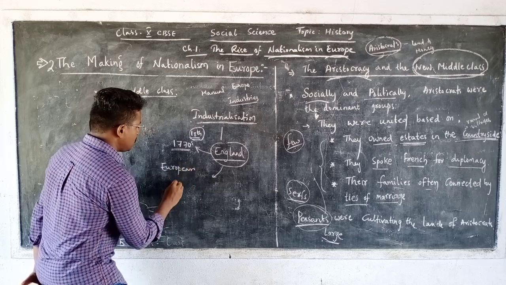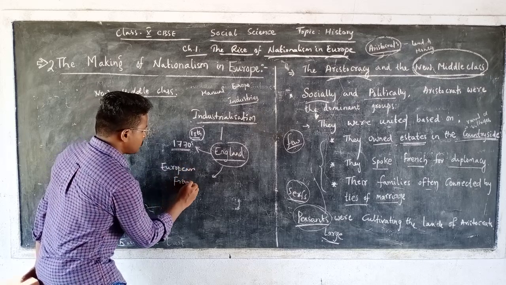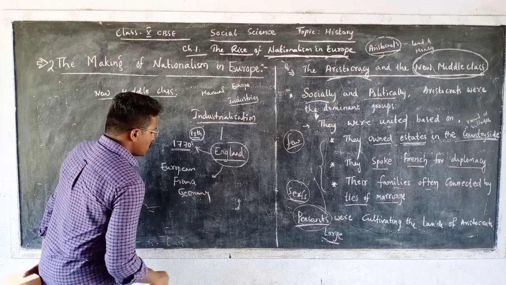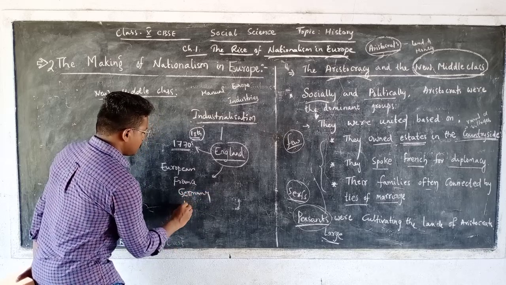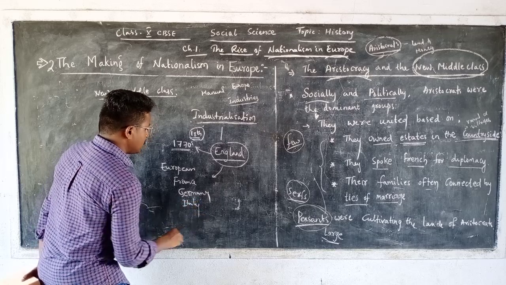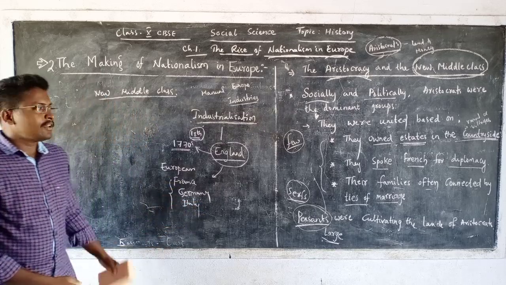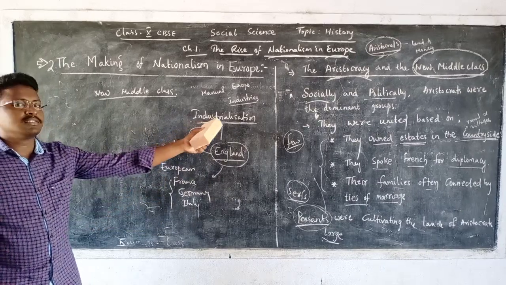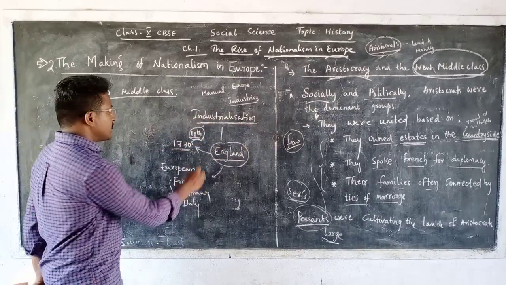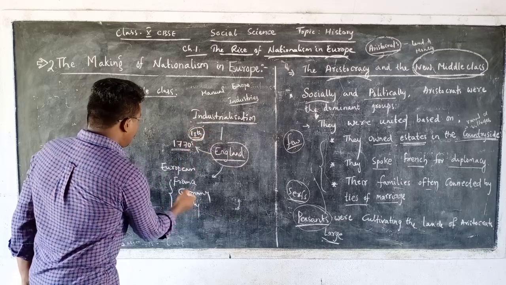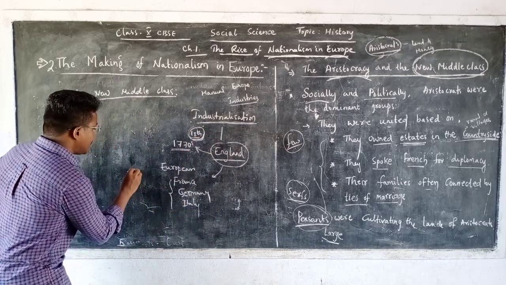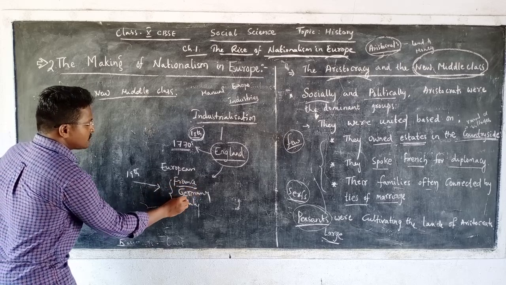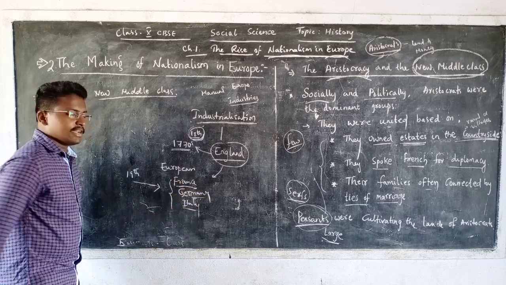For example, France, Germany, or Italy, whatever the countries are there. So from England to all other countries in Europe, industrialization slowly started spreading. It began in the 18th century, and by the beginning of the 19th century, industrialization was shifting towards France, Germany as well as Italy.